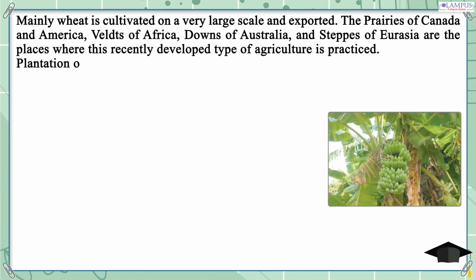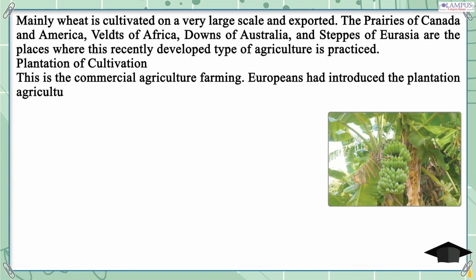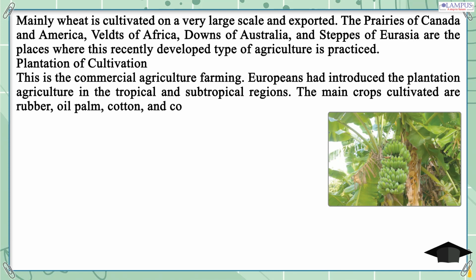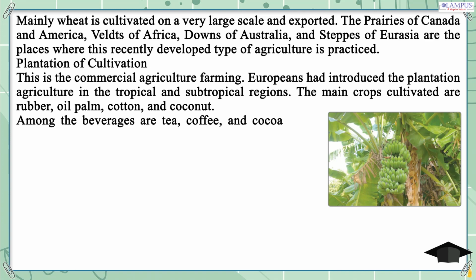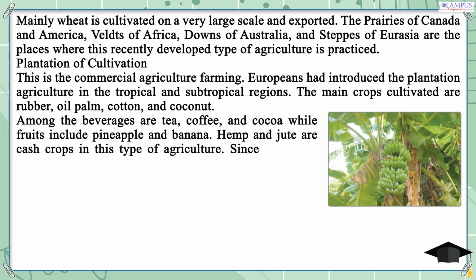Plantation cultivation. This is commercial agriculture farming. Europeans had introduced plantation agriculture in the tropical and subtropical regions. The main crops cultivated are rubber, oil palm, cotton, and coconut. Among the beverages are tea, coffee, and cocoa, while fruits include pineapple and banana. Hemp and jute are cash crops in this type of agriculture.